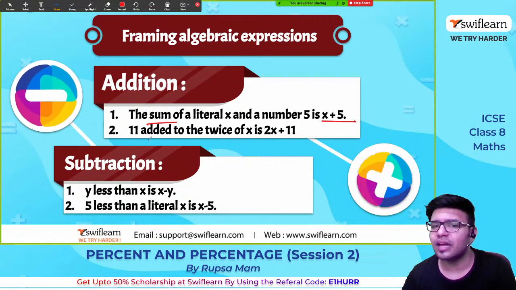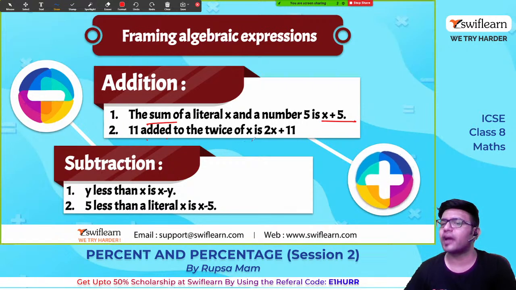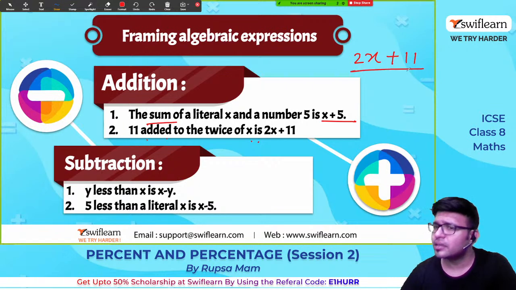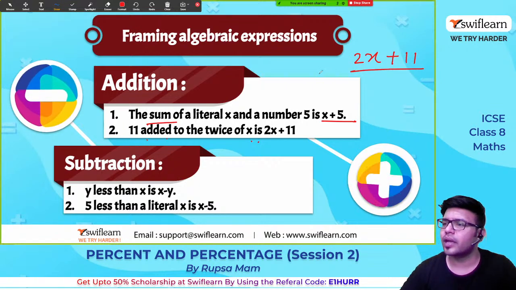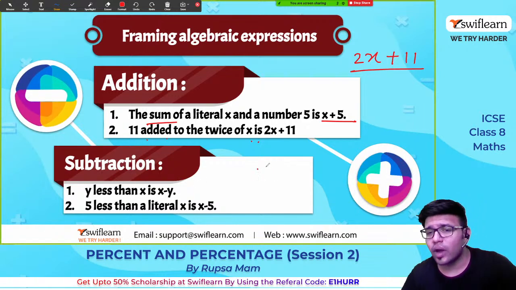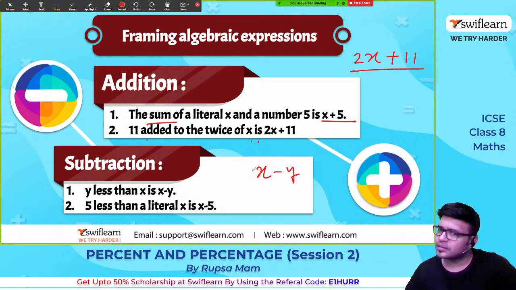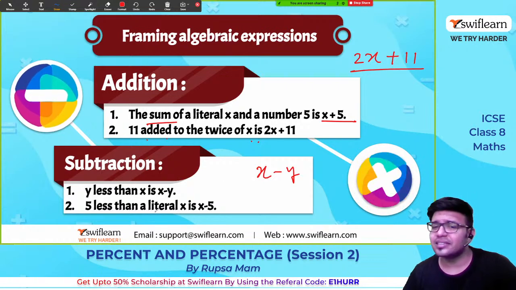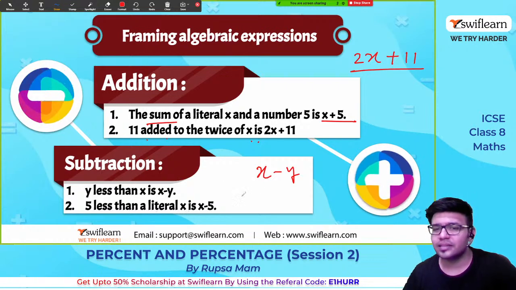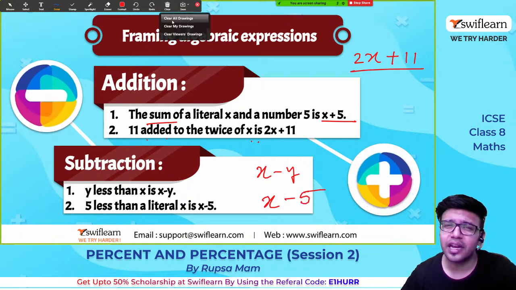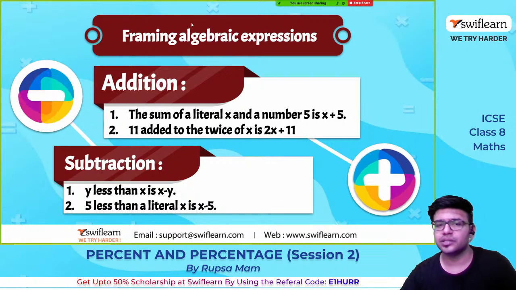Add the variable with 5 will give you x plus 5. Okay. Now read this. 11 is added to twice of x. Twice of x is 2x and we add 11. This is how we frame algebraic expressions. Okay, so y is lesser than x, so x minus y, less than x मतलब ऐसे represent कर सकते हैं. Pi is less than x, so x minus pi. This is how we frame algebraic expressions.